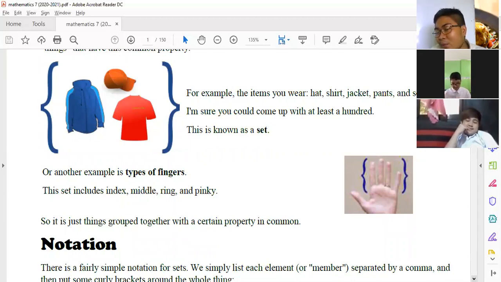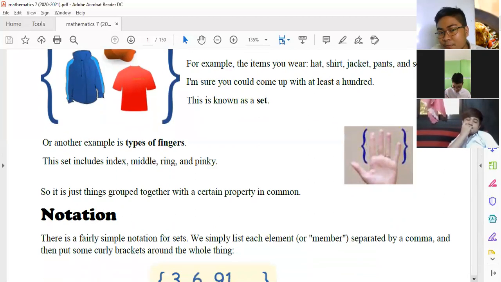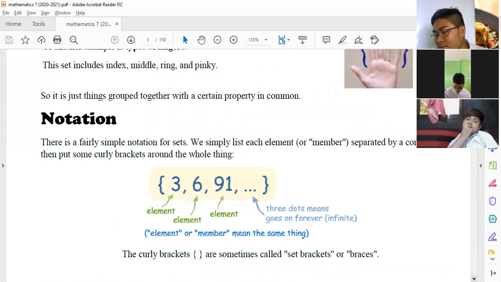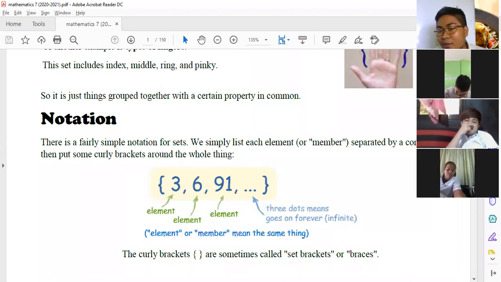Pero pag sinabi mo naman na infinite, walang hangganan. Or sa Tagalog, ang infinity is awanggan. So take note of that, awanggan. Infinity, awanggan. Yun yung ano niya sa wikang Filipino. So when we say infinite, hindi mo alam or walang katapusan yung terms natin. So ano yung so that it is infinite?